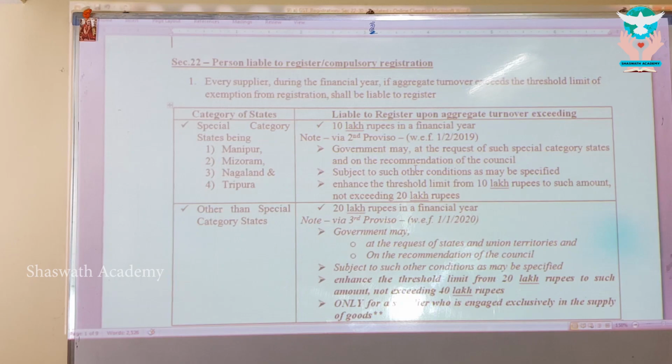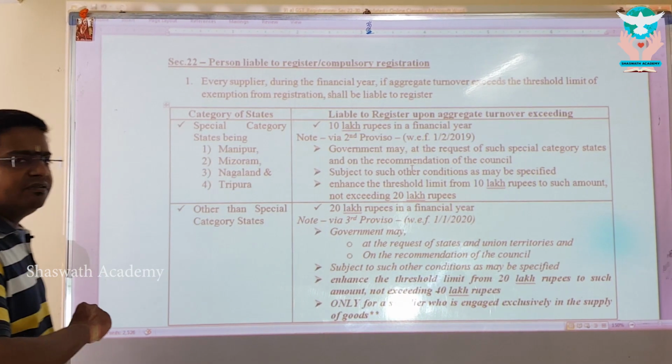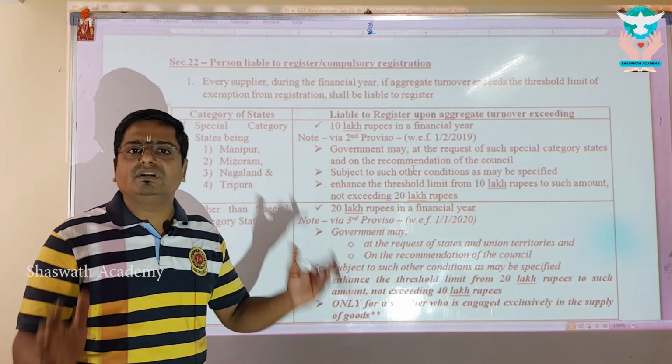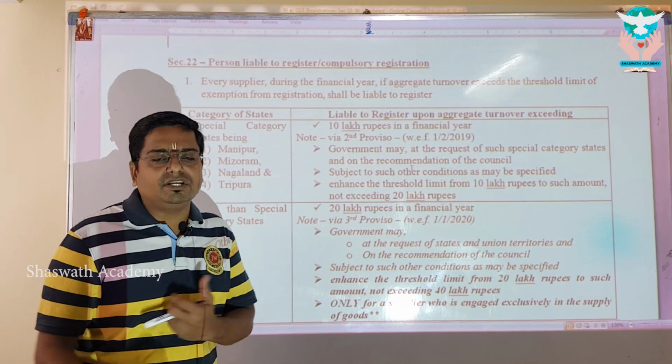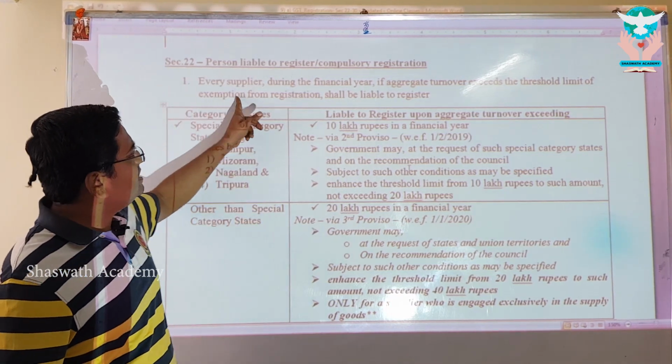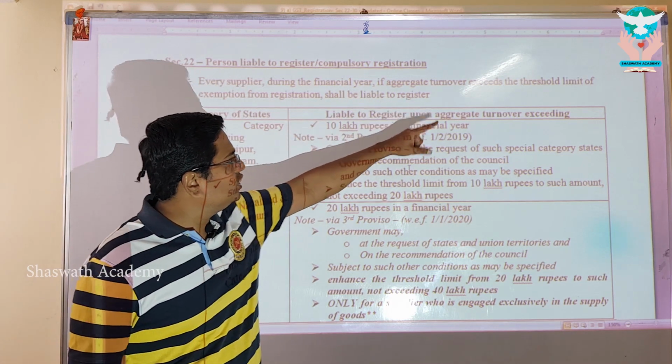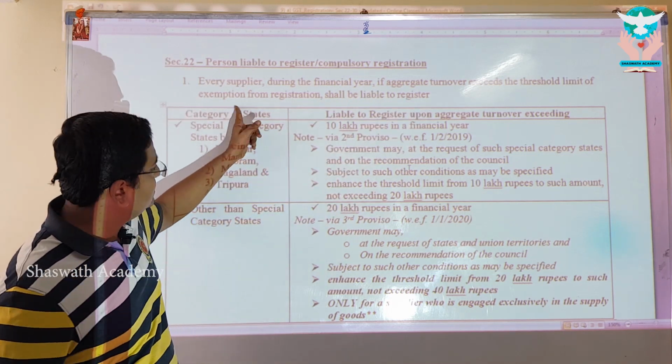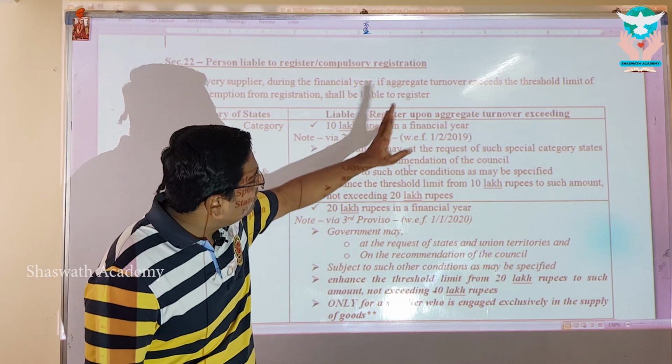Instead of reading the bare law, from this chapter onwards, I'm going to present only the understanding. You guys have to do the Institute ISM. Right, my dear? Let's start. First one. Every supplier during the financial year, if the aggregate turnover exceeds the threshold limit of exemption from registration, shall be liable to register.